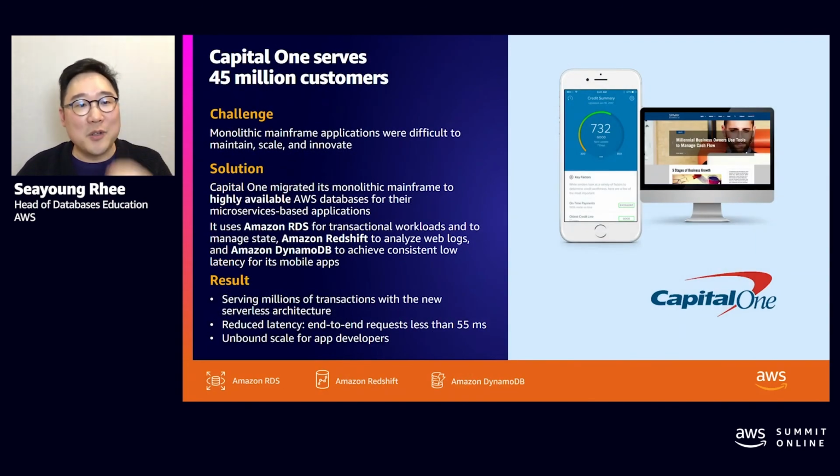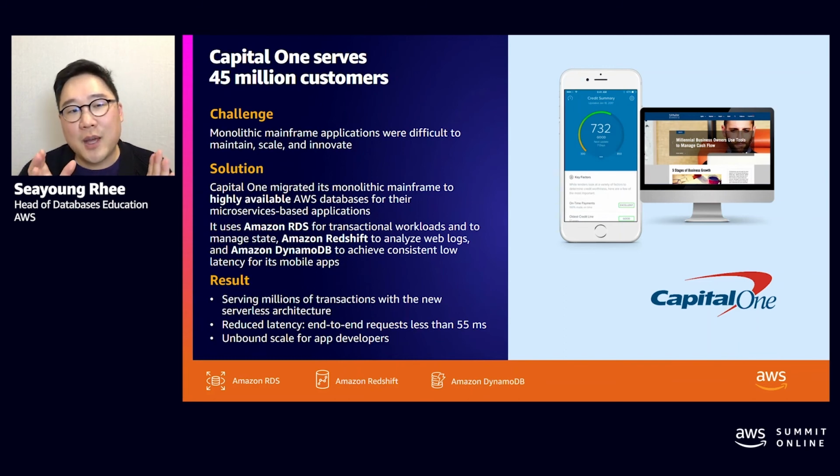Capital One, which is one of the largest banks in the US, wanted to modernize their monolithic mainframe apps. It was slower. It was large to manage. It was a lot of effort to manage that mainframe, and so they migrated to AWS databases. They used Amazon RDS to store transactional data for state management, and these are the best types of use cases for relational databases.